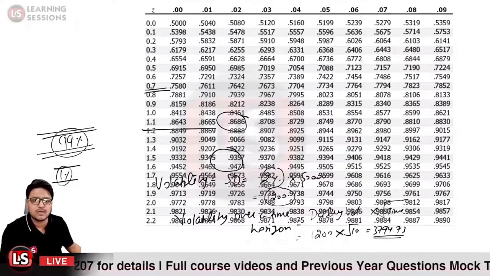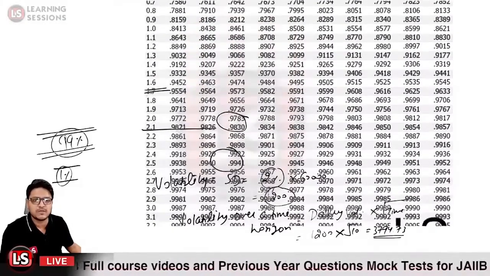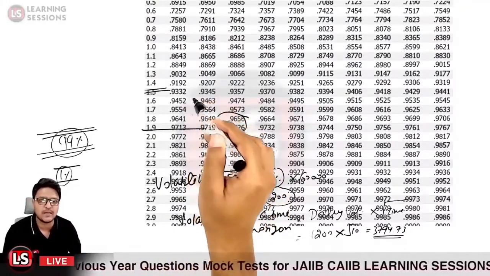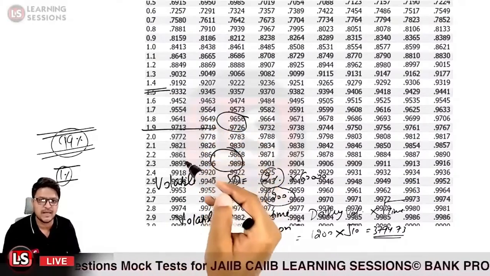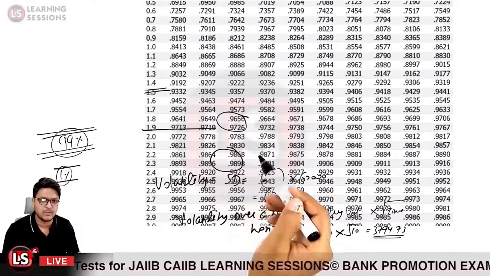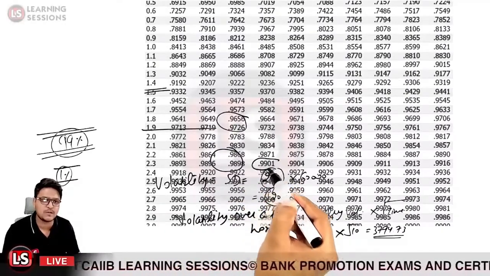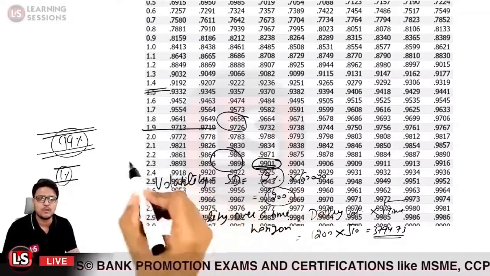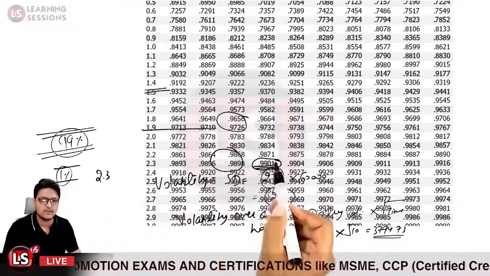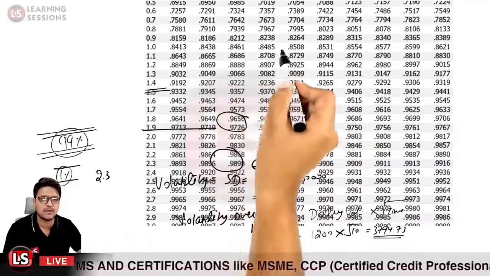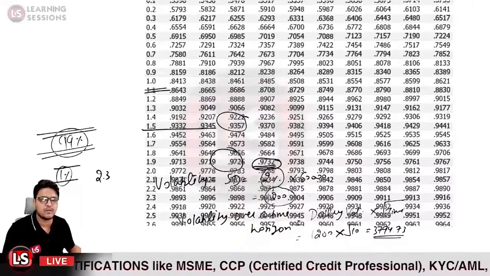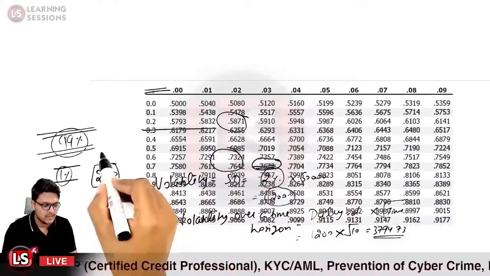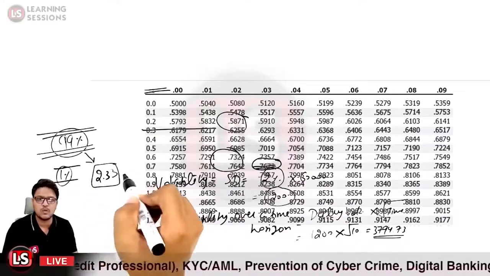Over here we need to get the 99% value, so just look at the 0.99 value only. We move along this line, and it comes out to be 0.9901 in this particular case, so it has the probability of 99% in this value. It comes out to be 2.3, and further we look at the fourth column, which comes out to be 0.03. So it will be the 2.33 value. So the Z table value for 99% is 2.33.